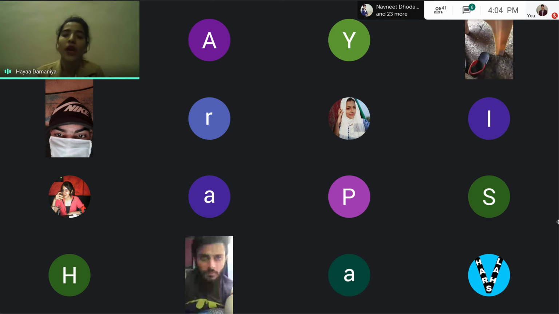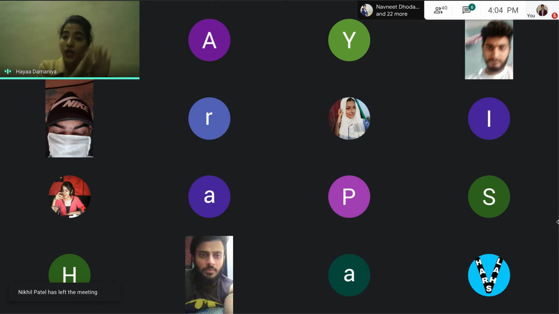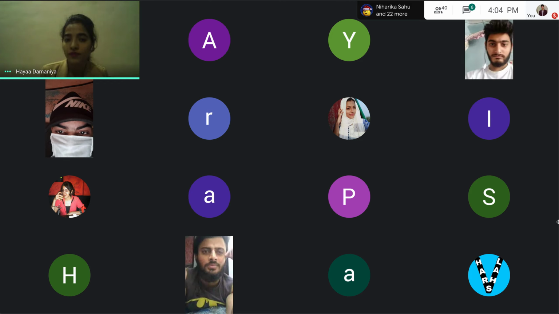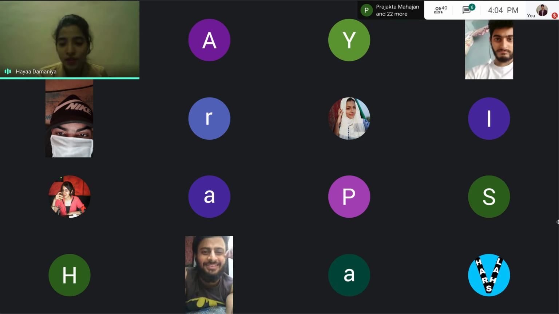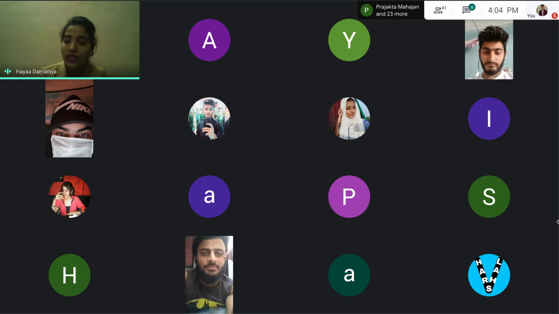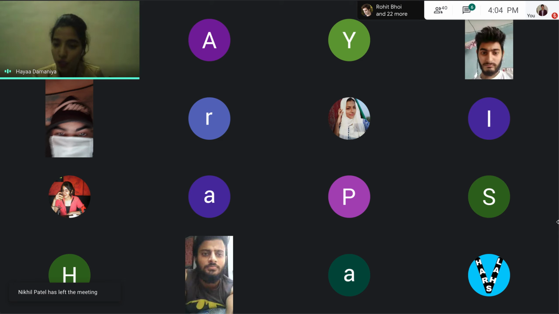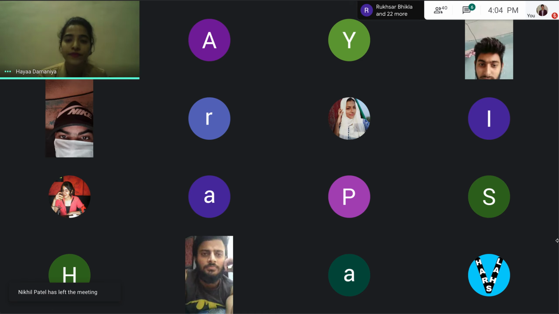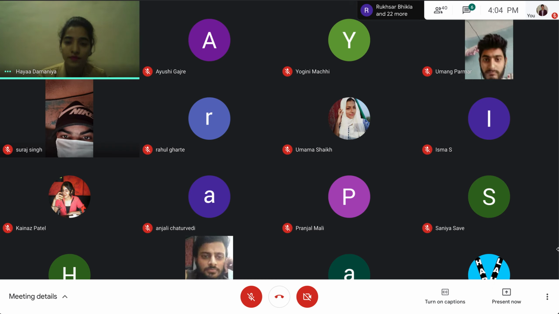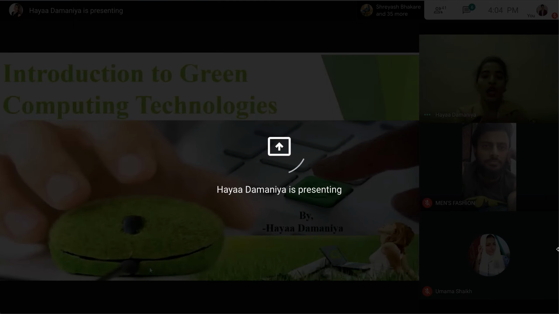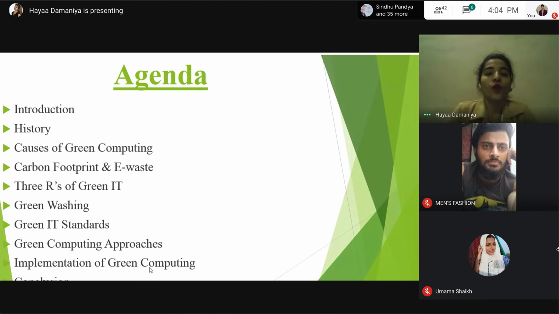Now the question raised in your mind is, what is green computing then? A computer painted with a green color, or a computer screen which displays something in green? It's not like that. Therefore, to clear all your doubts and to learn green computing, today we are going to discuss the concepts of green computing, in which we are going to see what is green computing, history behind green computing, causes of green computing, carbon